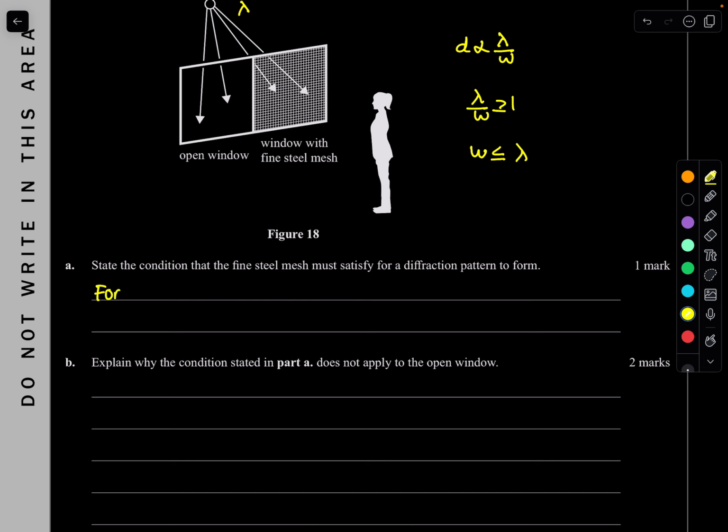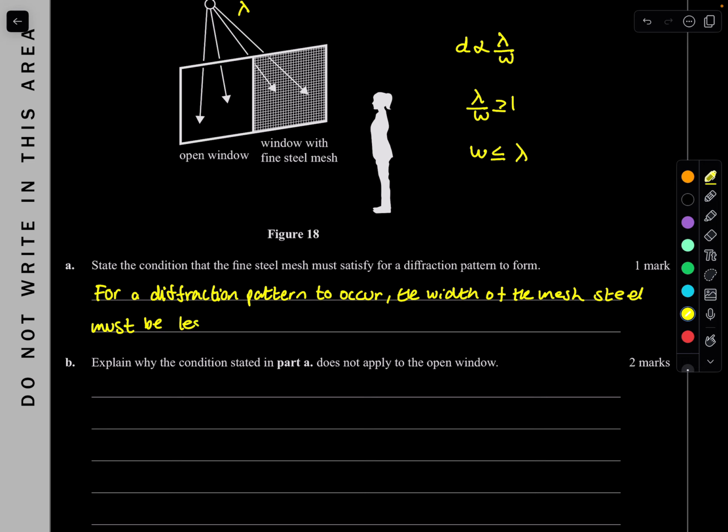So for a diffraction pattern to occur, the width of the steel mesh must be less or equal to the wavelength. As from this ratio, it must be greater or equal to 1 to have significant diffraction.